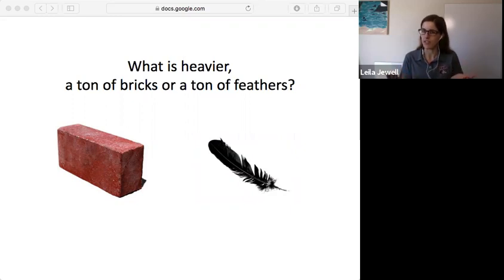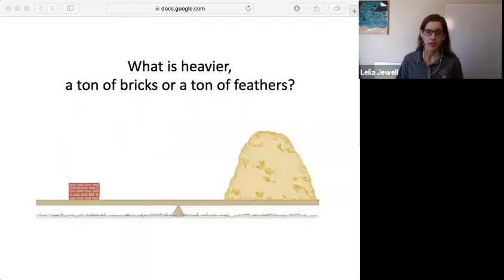So what is different about them if the weight's the same? Because materials are obviously different. Well, what's different there is going to be the volume, right? In order to balance out an equal amount of each of weight, you're going to need way more feathers, right? Super compressed together. Versus bricks, you don't need that many in order to balance the scale. So with fluids, we'll see that volume is an important consideration. It's not just about weight, but volume.